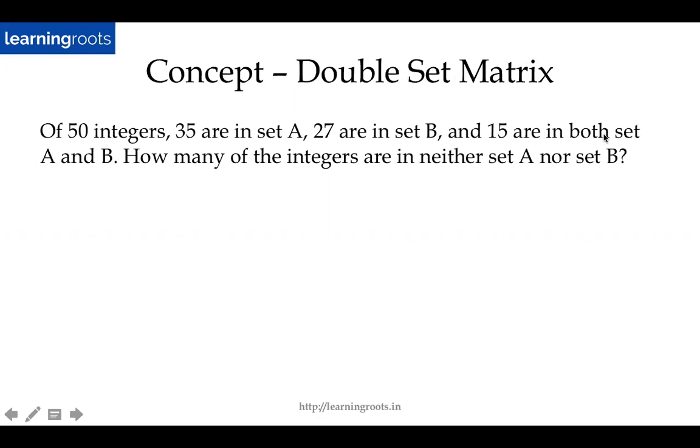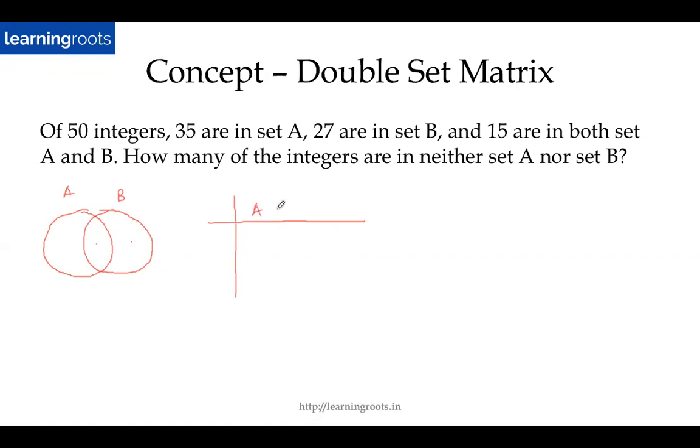Yeah, so in this case, let me just start talking about the double set matrix now. As I told you, when we talk about 2 sets, A and B, we put down the number of elements belonging to A only here, belonging to B only here, and belonging to both A and B here, right? We can do the same thing, but represent it in the form of a table.